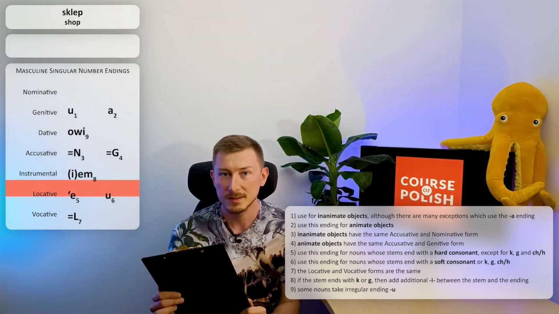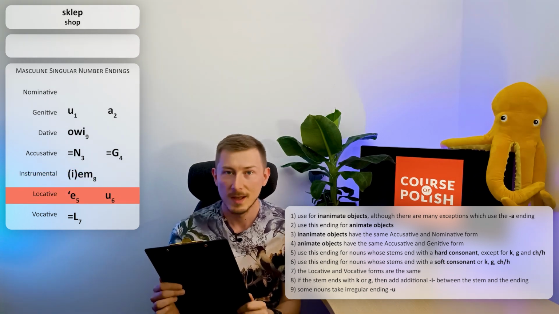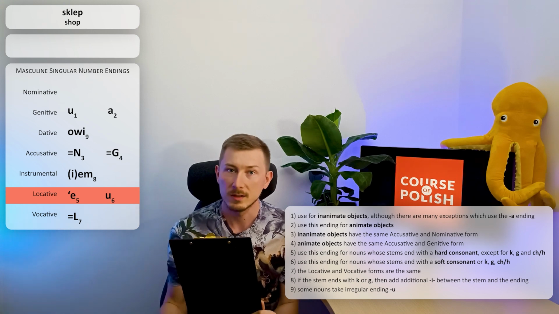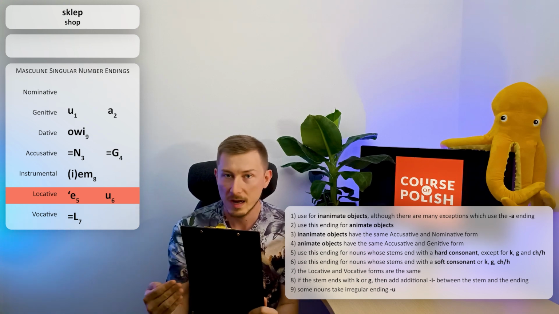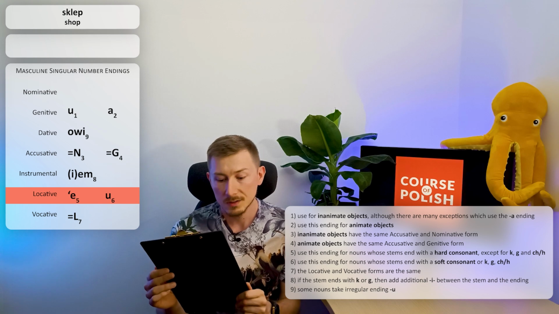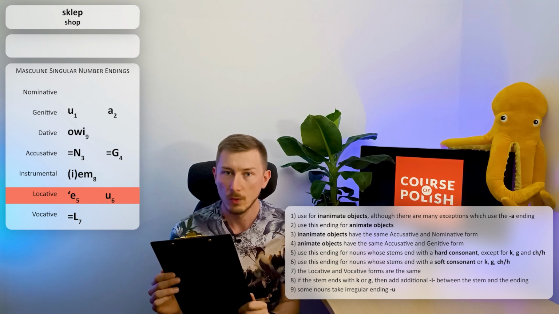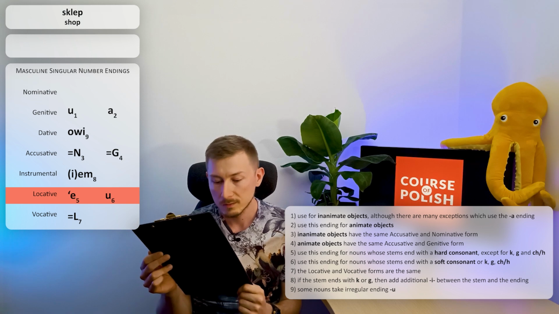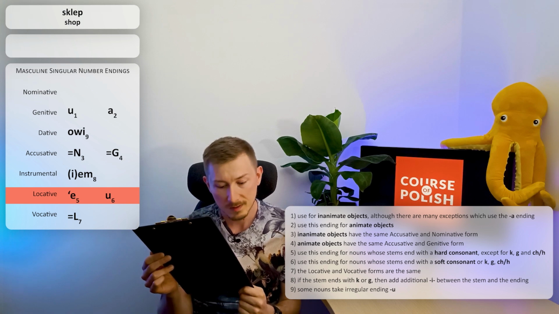Next case, locative. Here we have 2 options, ending e with an apostrophe, which means that we have to additionally soften the stem when we are applying this ending, or the second option, ending u. Let's read rule number 5. Use this ending for nouns whose stem ends with a hard consonant, except for k, g, and h.